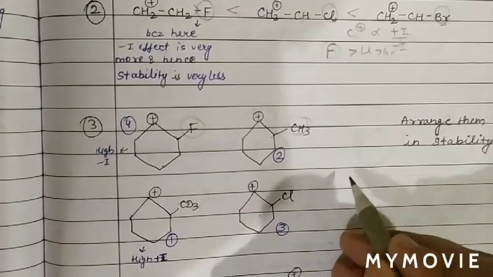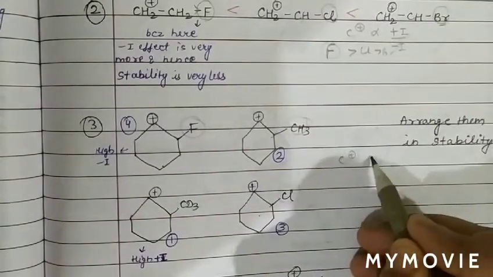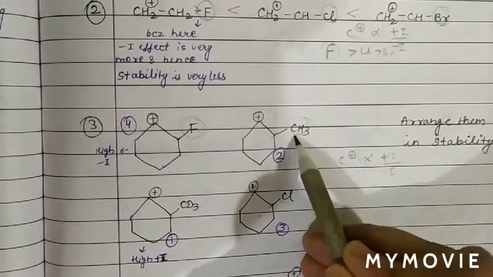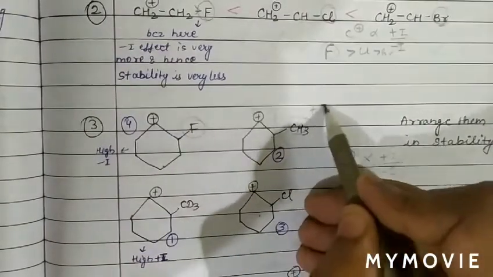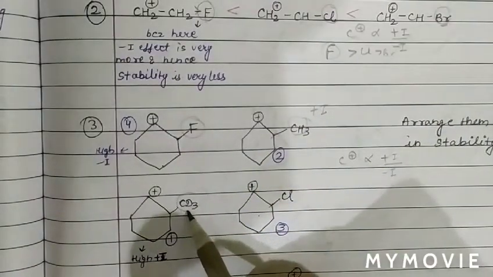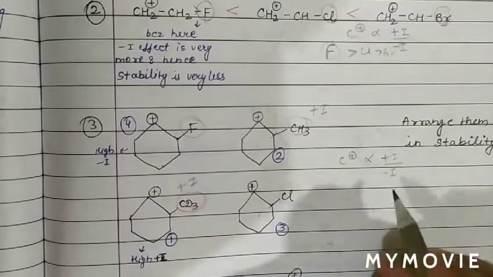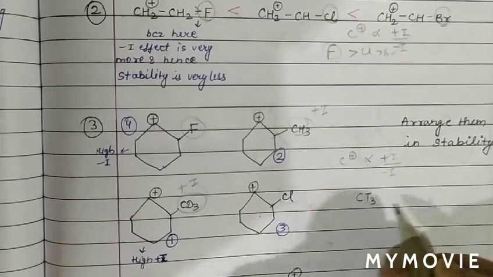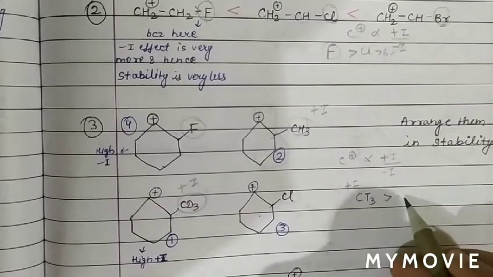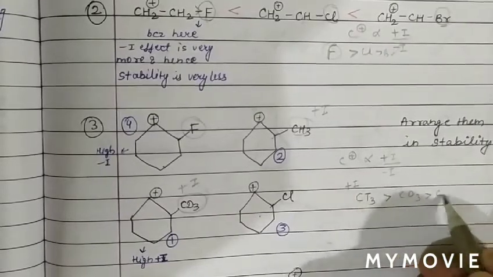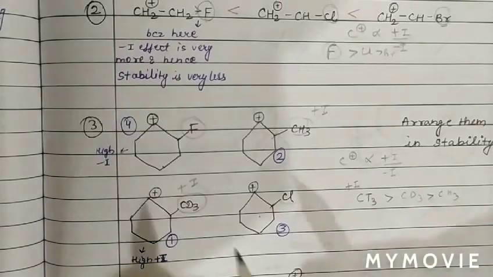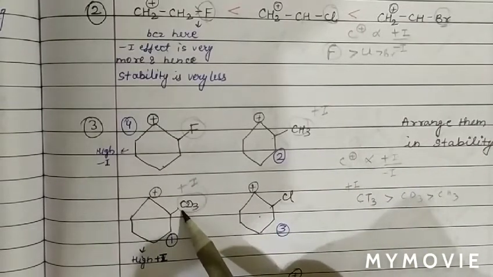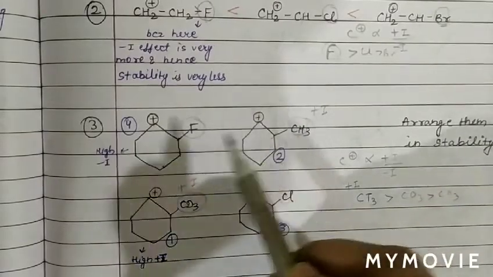Now we will discuss the nature of the groups. We know the stability of carbocation is directly proportional to plus I and inversely proportional to minus I. CH3 is an electron releasing group, meaning plus I. CD3 is also an electron releasing group, so it is also plus I. We know the order of plus I in the isotopes: CT3, carbon with tritium, will have more plus I than CD3, and CD3 will have more plus I than CH3. As carbocation stability is proportional to plus I, the CD3 and CH3 carbocations will have more stability than the ones with fluorine and chlorine.